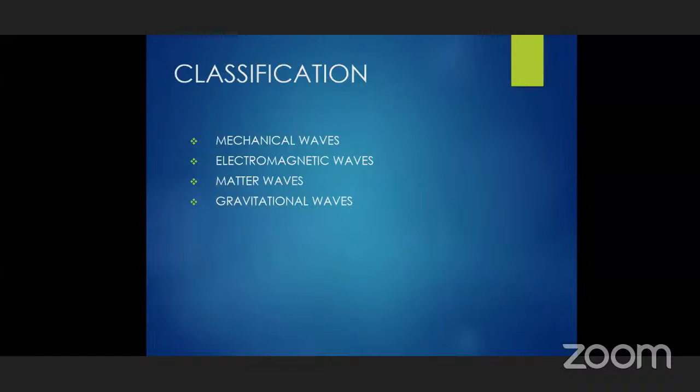When the energy is taken by the particle, immediately the particle will move in one direction, and it gives this energy to the next particle, as we discussed earlier. These mechanical waves are further classified as transverse and longitudinal waves. We will discuss that after discussion of mechanical waves.